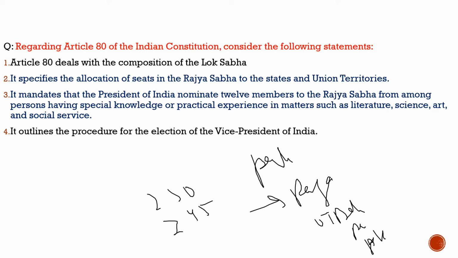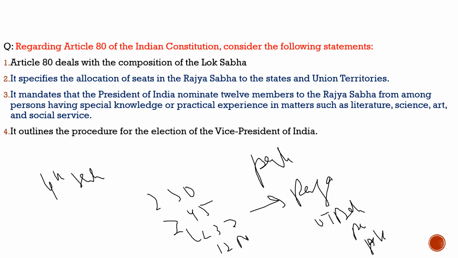Out of these 245, 233 members are elected, and 12 members are nominated by the president. And one thing more about the Rajya Sabha, please remember that the seats allocated for the Rajya Sabha is given under the 4th schedule of the Constitution. So this much information, I guess, is important for today's question.